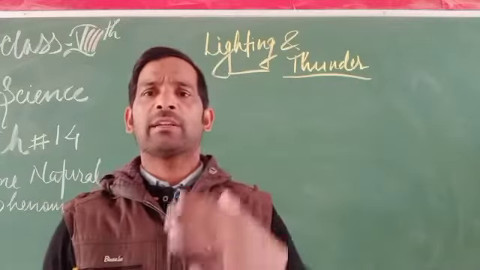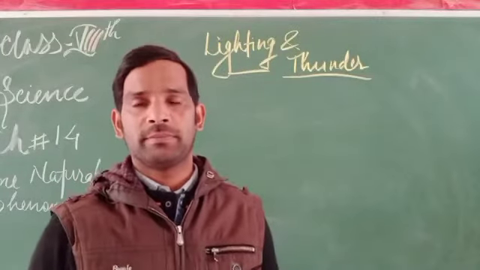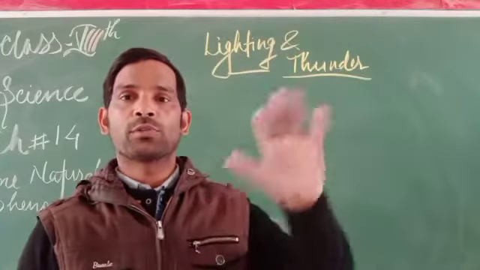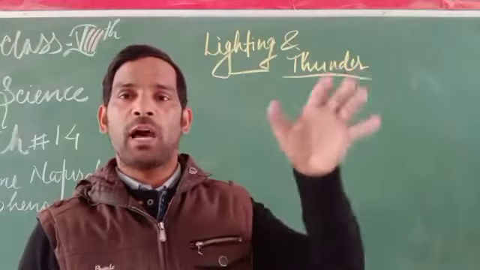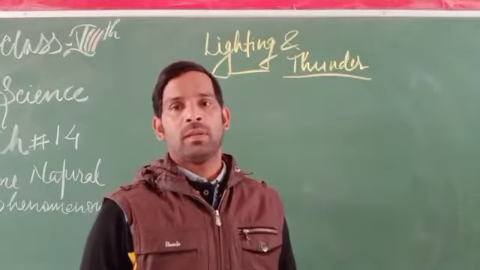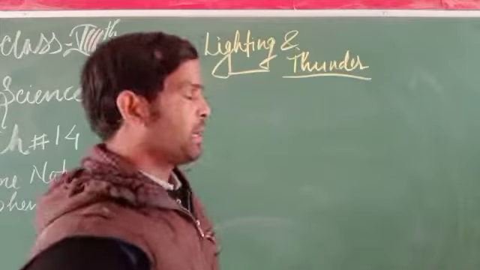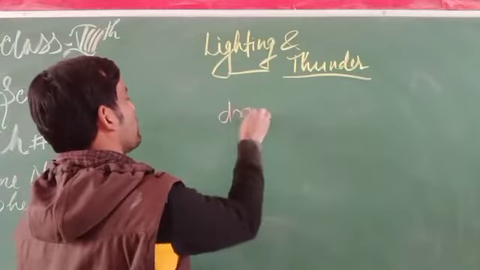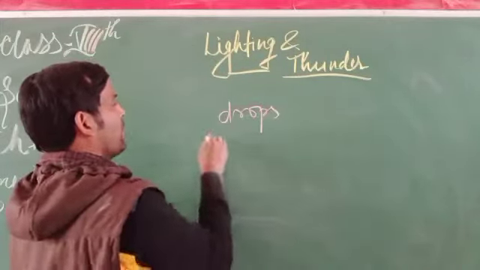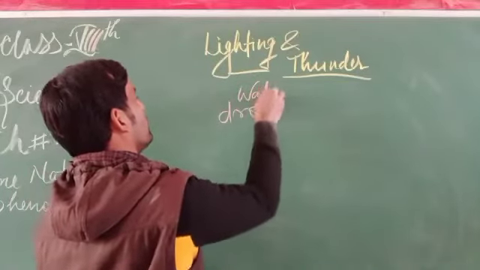Lightning is another form of transfer of charges, from cloud to cloud or from cloud to the earth. How does it happen? It happens due to water drops or raindrops.